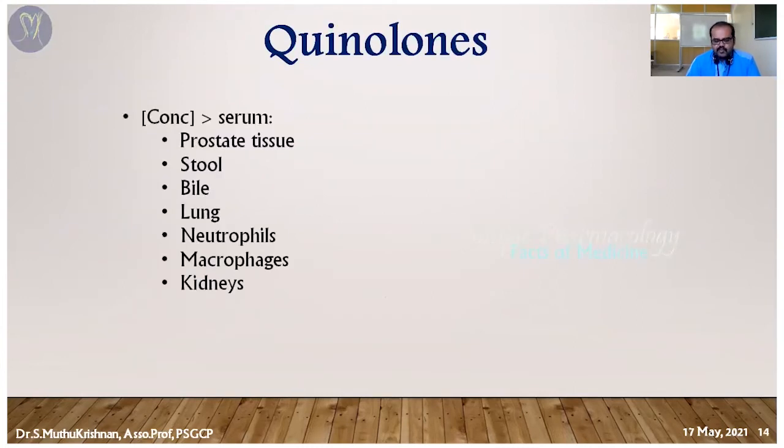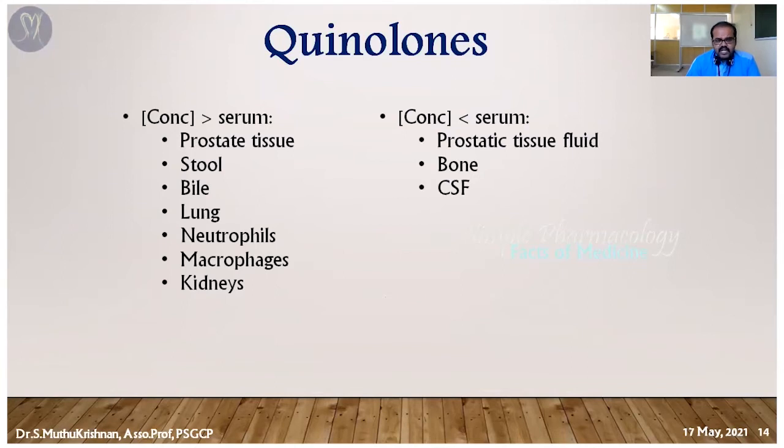Concentration-wise, the tissue concentration is very high compared to serum, more than the serum concentration. It's available more in tissues such as prostate tissue, stool, bile, lung, neutrophils, and macrophages. A very minimal amount is available in some regions, particularly prostatic fluids, bone, and CSF. Compared to serum, these are the regions having very low concentrations.